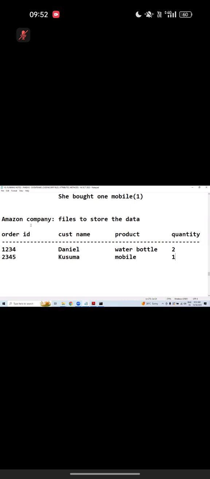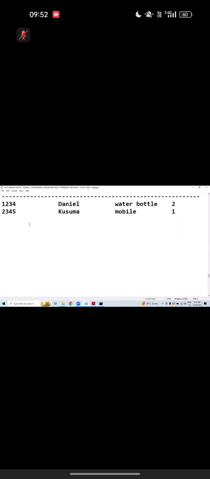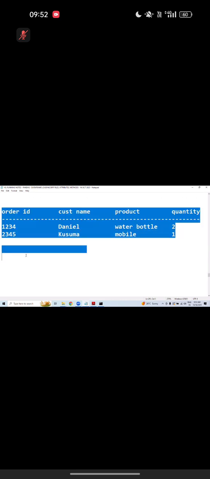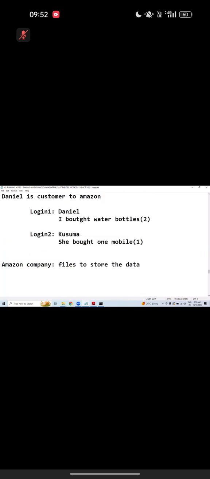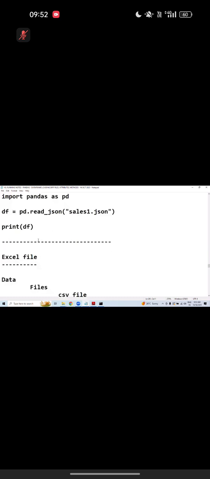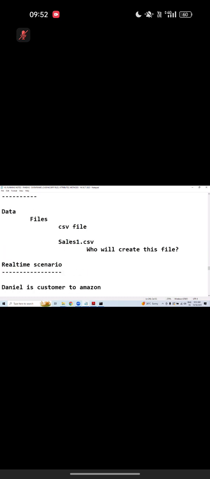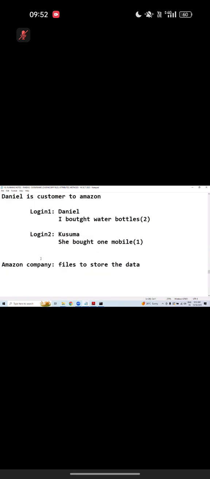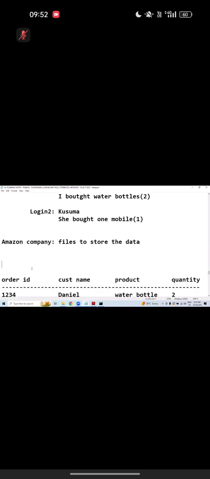That's what you need to understand. Once you join a company like this, let me tell you, there are crores of transactions. Amazon has a lot of transactions. Now the company will give this data, and we need to analyze this data. That's what you need to understand. Let's move on. Remember this: sometimes companies will use CSV files or JSON files to store all these things. Mostly they use CSV files.